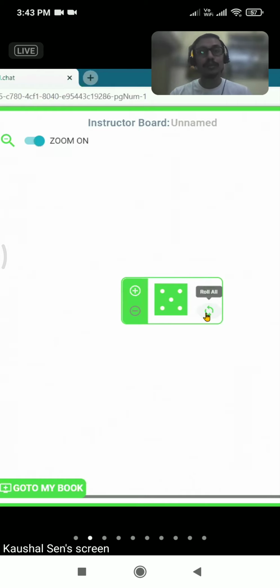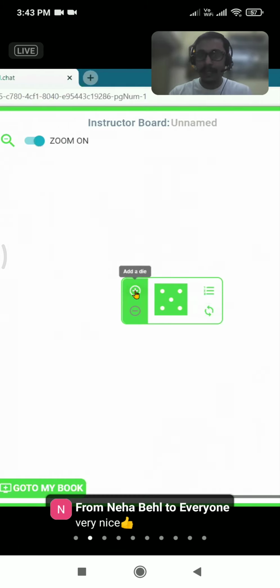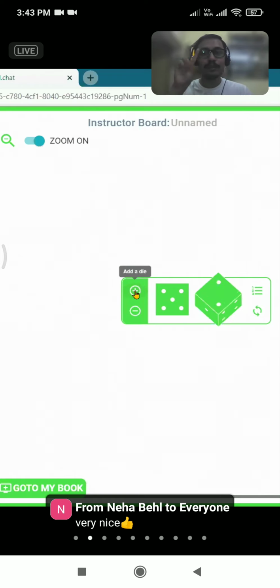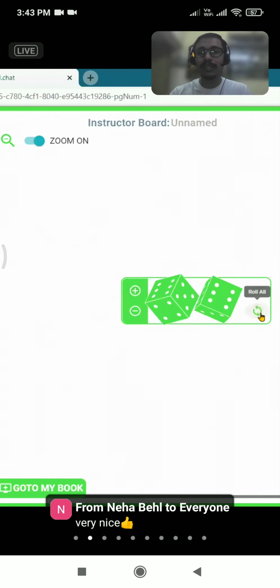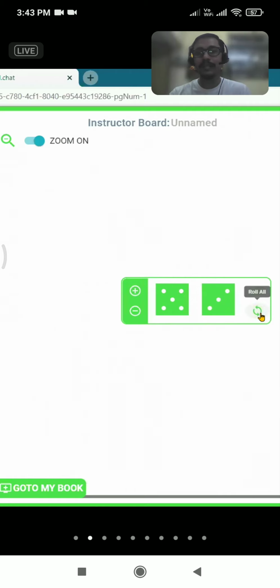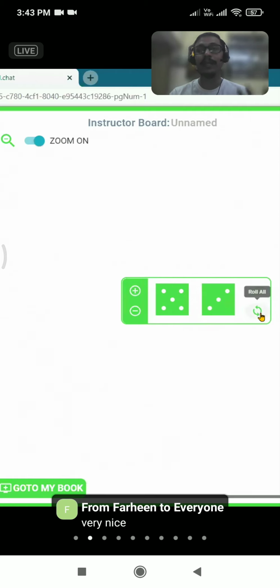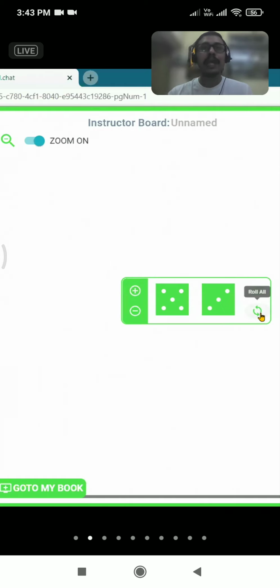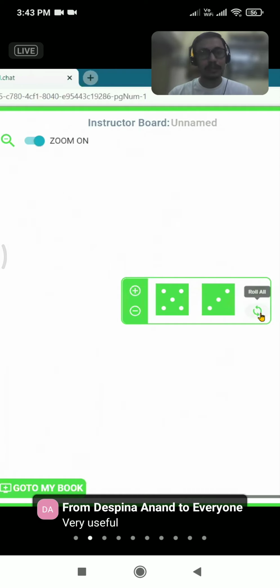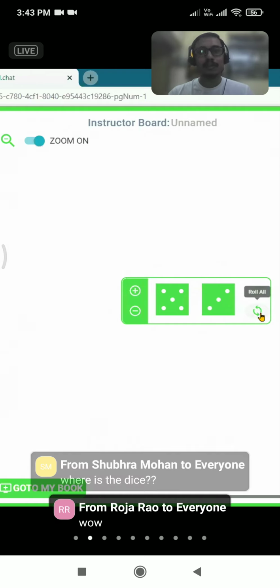If you wish to add more dice, you can click on the plus button and now you have 2 dice with you. Click both the dice and let's see what number comes. The number is 8. So using the number 8, different activities can come up. The whiteboard can be used for the academic part also, and sometimes to break the monotony, we can use these dice.